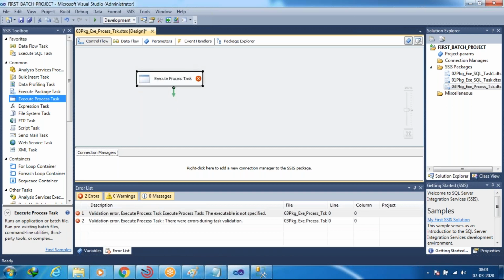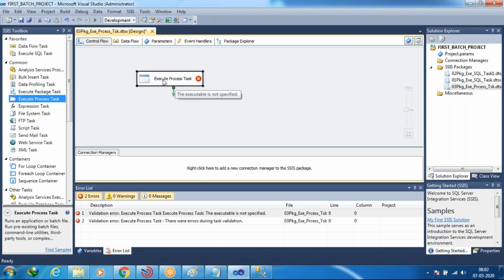Everything in SSIS we are going to do in the control flow region only, because it is like the main function in C language or the main method in Java. Execution will start from the control flow region onwards only. That's why I dragged and dropped the Execute Process Task into the control flow region.